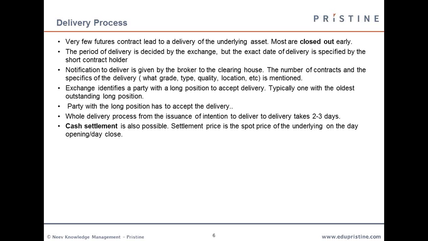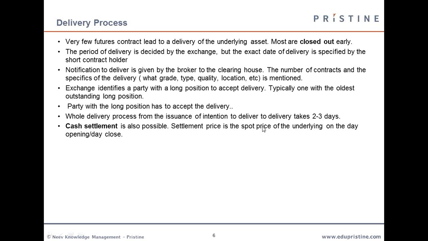Okay, so now we'll look at the delivery process of futures. Delivery basically means that the buyer of the future is actually receiving the product that he entered into the contract for. So if you've gone into a contract of wheat futures, you will actually receive the consignment of wheat. But this actually rarely happens. Most contracts are closed out before the contract period ends.